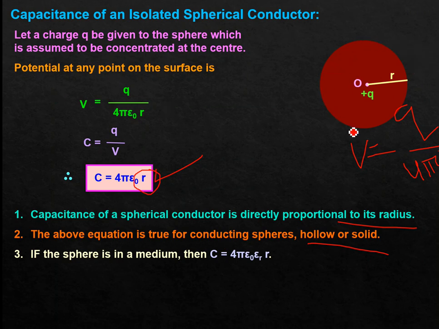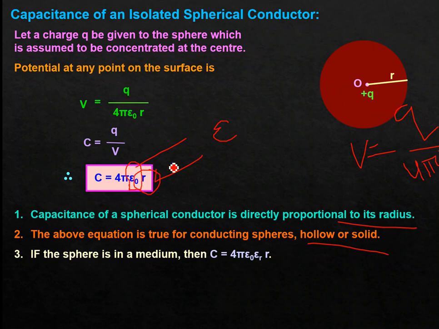If we fill this with any medium, this epsilon naught is the characteristic of the vacuum. For any medium, we will simply put epsilon. So if the sphere is in a medium, then we are going to replace this epsilon naught by epsilon.